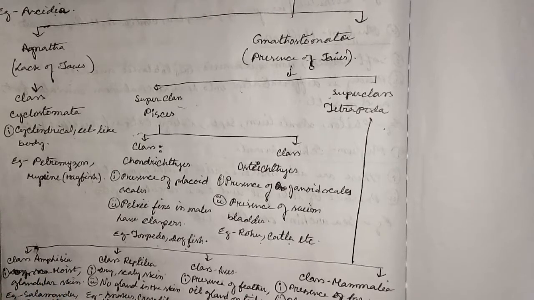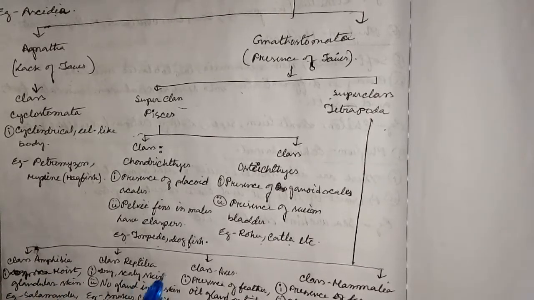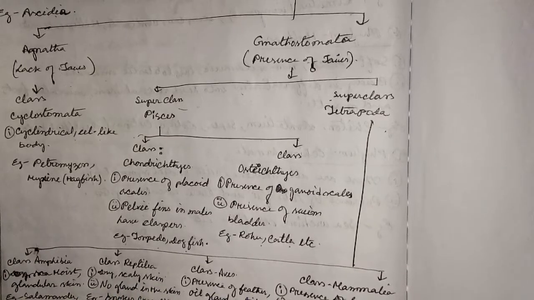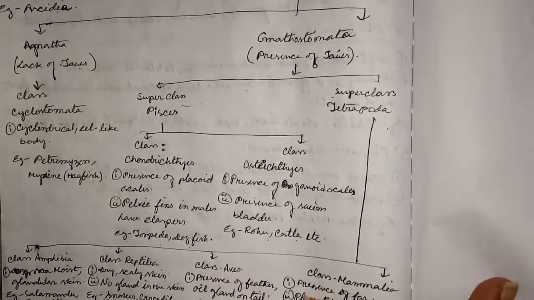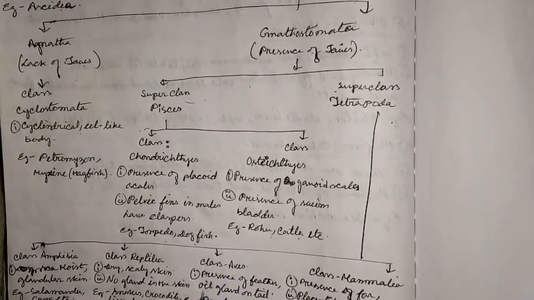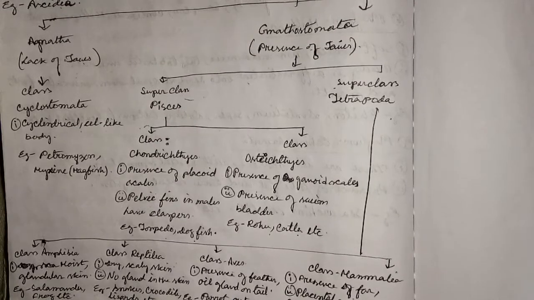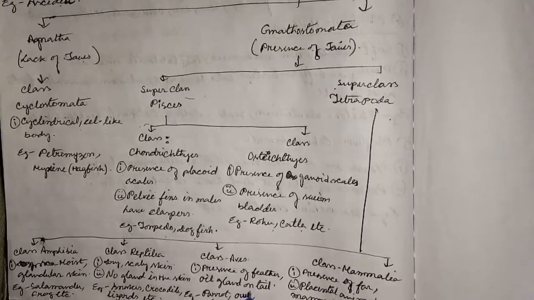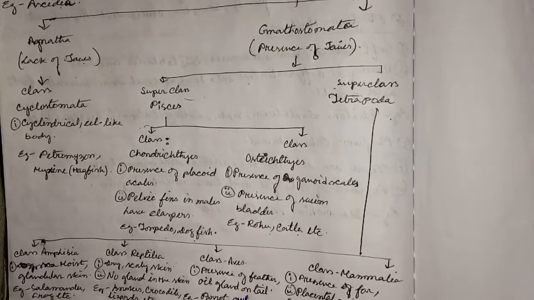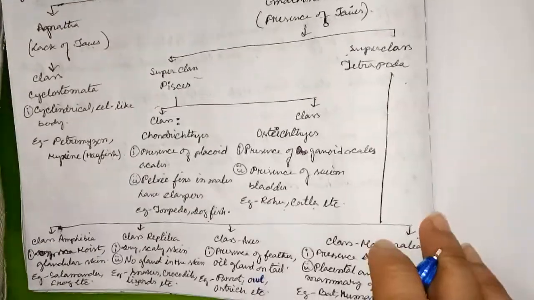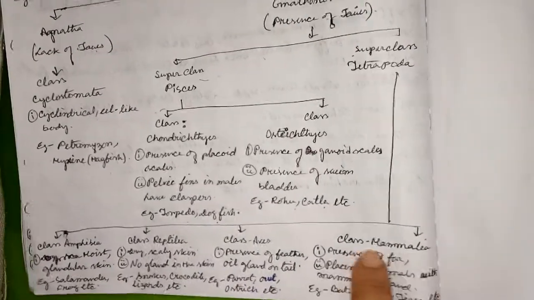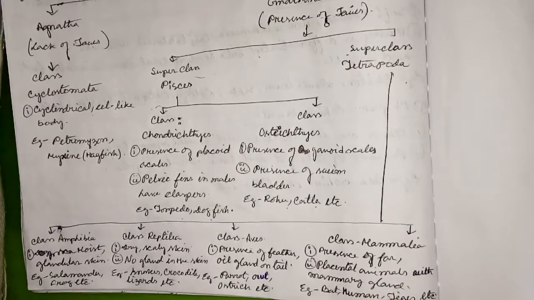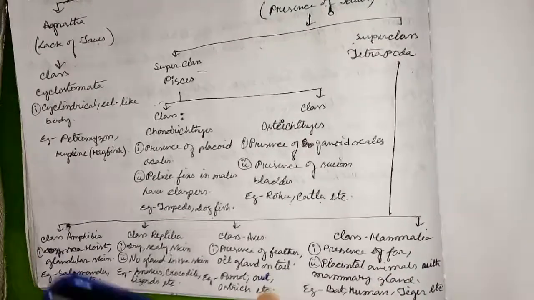Moist glandular skin, example salamander, frog, etc. Class Reptilia: dry scaly skin, no gland present in the skin, example snake, crocodile, lizards, etc. Class Aves: presence of feathers, oil gland on tail, example parrot, owl, ostrich, etc. Next, class Mammalia. Presence of fur, placental animals with mammary glands. Example: bat, human, tiger, etc.